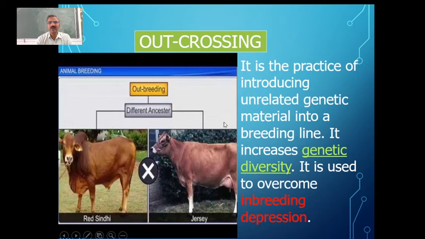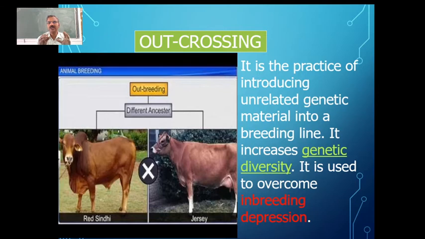You can see in outcrossing, we are going to use the same breed, but they have different ancestors. This is the practice of introducing unrelated genetic material into a breeding line, where it is going to help us to increase genetic diversity so that we can overcome the problem of inbreeding depression.